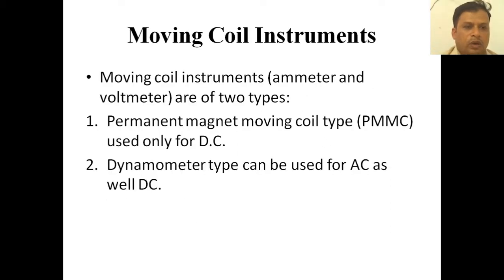The moving coil instruments are ammeter and voltmeter of two types. How many types? There are two types. Permanent magnet moving coil type is used for only DC, and dynamometer type can be used for AC as well as DC.